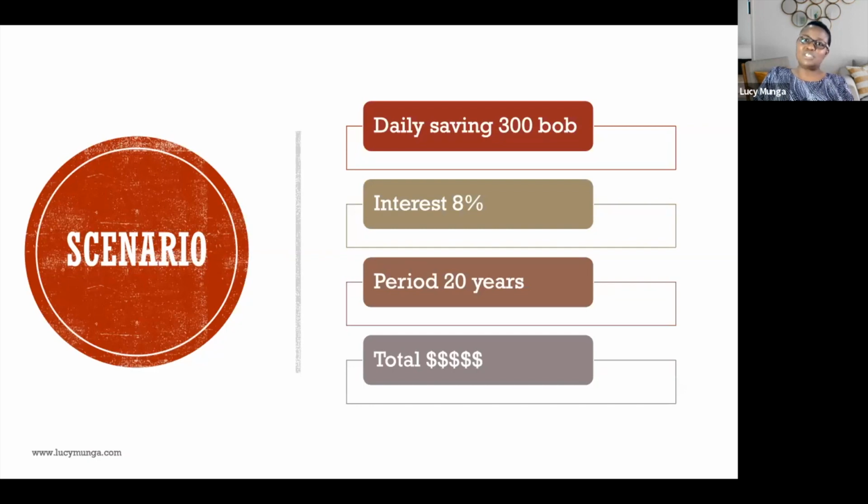What that means is that if your salary is about, let's say, 10,000, or if you normally make 1,000 shillings per day from your business, and you intentionally save 300 bob to your money market fund or wherever it is that gives you an 8% or whatever investment vehicle that you choose, then by the age of 40, you should definitely be able to achieve that.